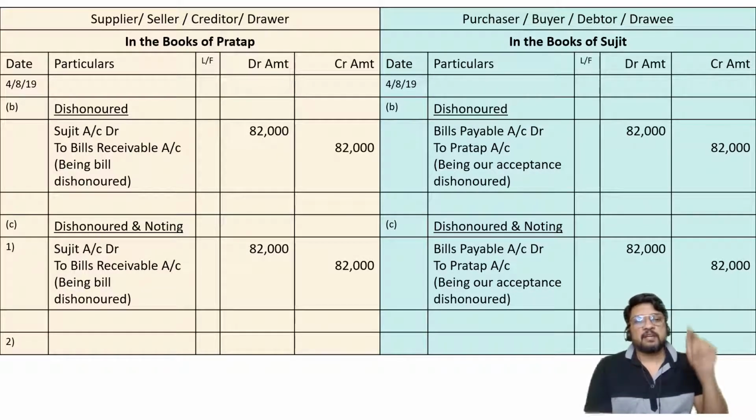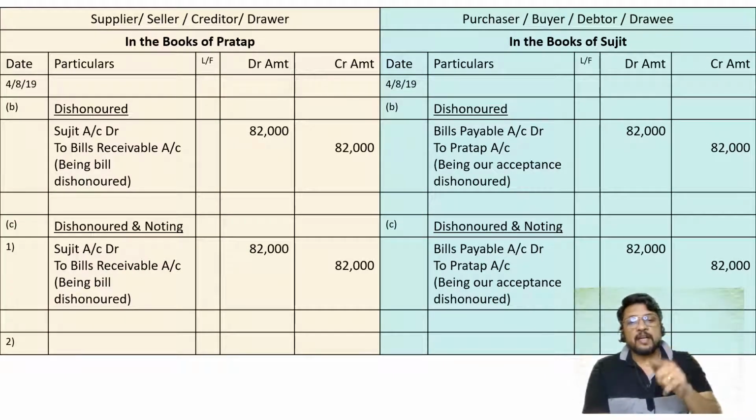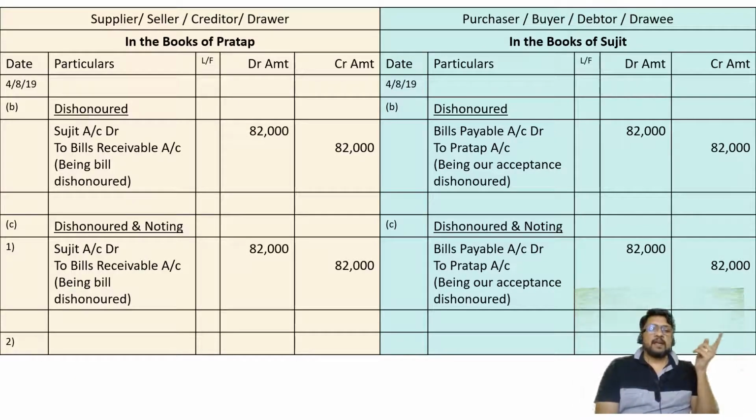Dishonor is the mistake of the drawee. It means noting charges are to be paid by the drawee. But on the date of noting, the drawee is not there, therefore they are paid by the drawer. So the drawer is paying noting charges on behalf of the drawee. The entry will be drawee account debit to cash or bank account.